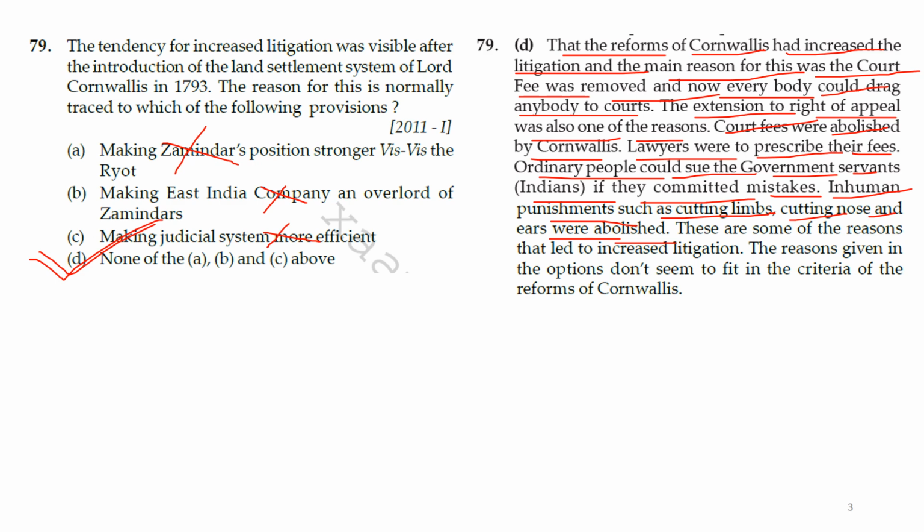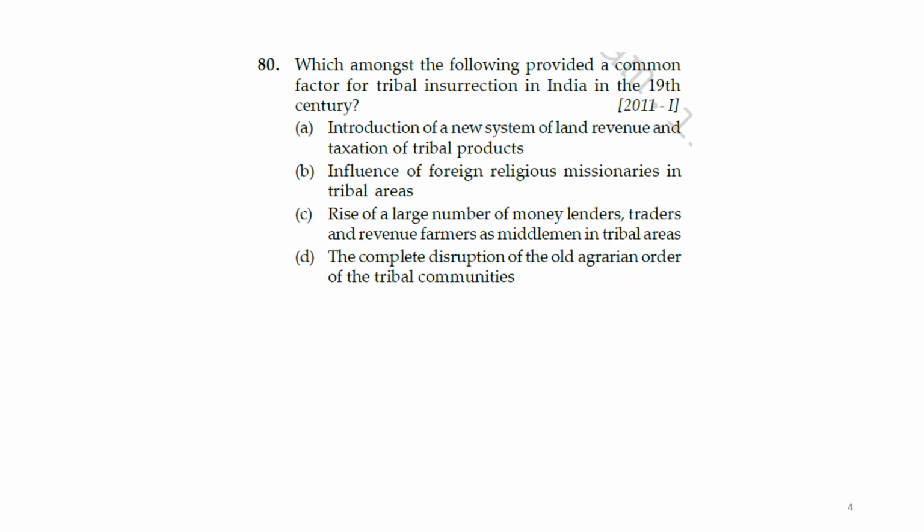But when he did the judicial reform, those things were removed. These are some of the reasons that led to increased litigation. The reasons given in the options do not seem to fit the criteria for the reforms of Cornwallis. So the answer is D.